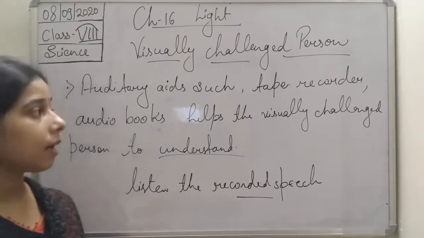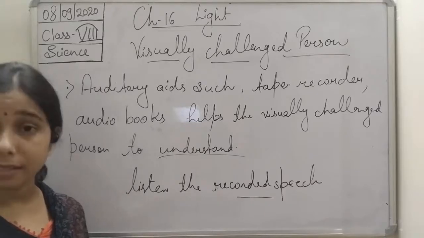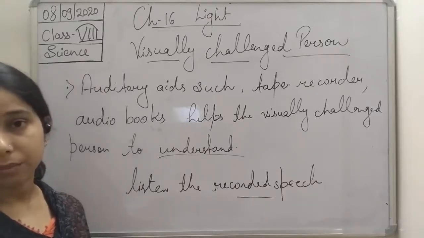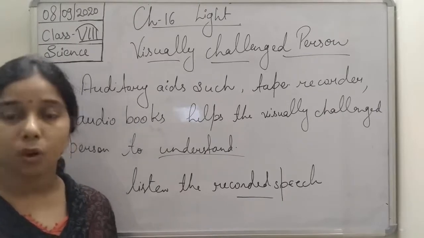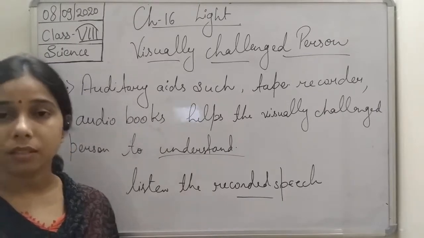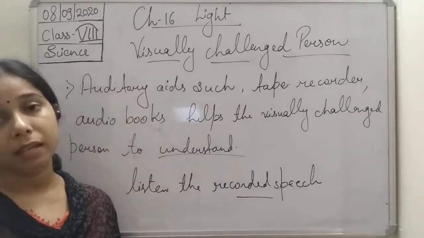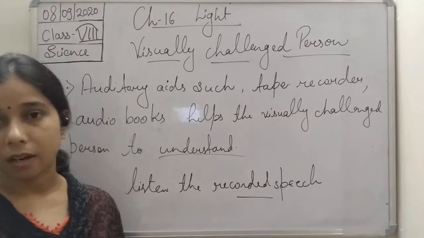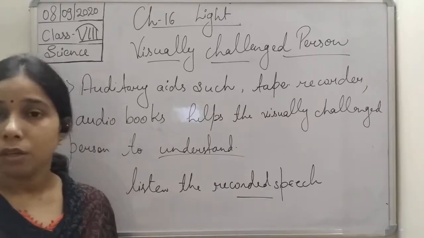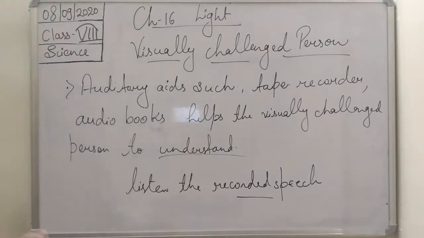Then the last one is the auditory aid, students. These are the aids by which they can listen and understand. In this one, the tape recorder, audio cassettes and audio books are there, all things they can listen to. By listening to the recorded speech, they can understand and learn. So these are the different aids that we use for the visually challenged person.